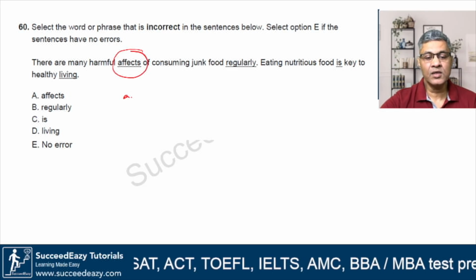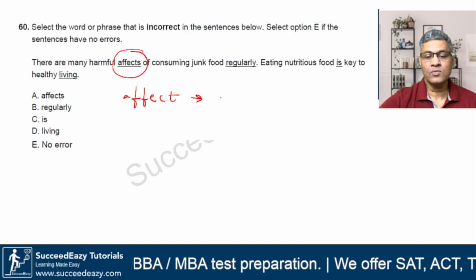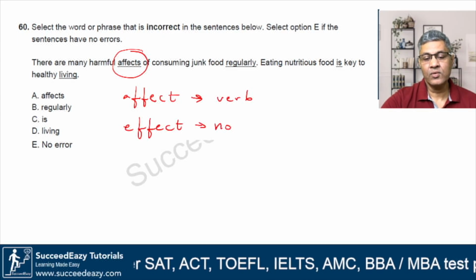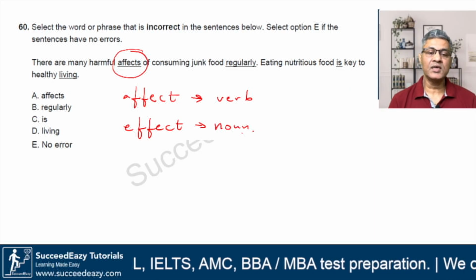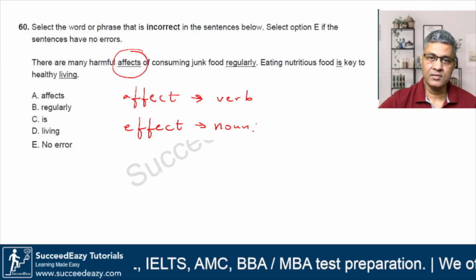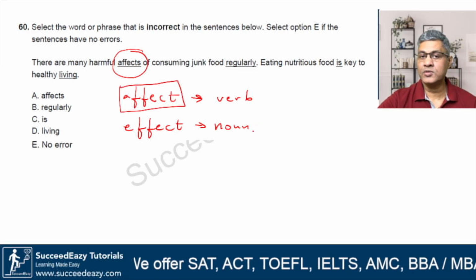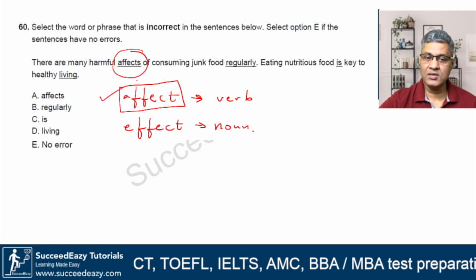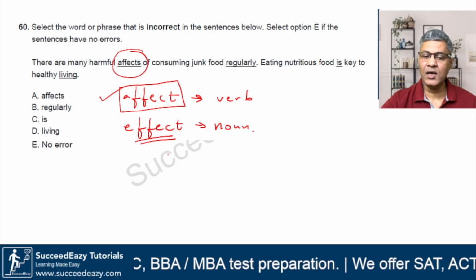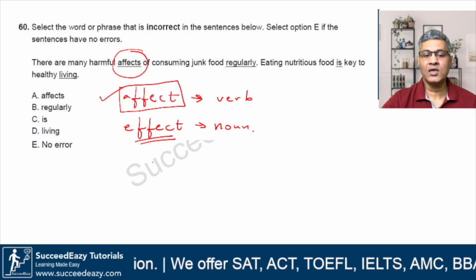If you understand the meaning of affect and effect, then you will get this. Affect is what? Affect is a verb and effect is a noun. All right. So for example, I will say the weather affects me. All right. Whenever the season changes, I get ill. Okay. I get sick. Whatever. This is the usage of the word affect. But effect meaning what? It's a noun. It means something has happened to something, right? And what is the change that you observe in that?